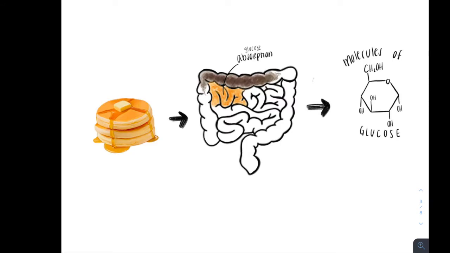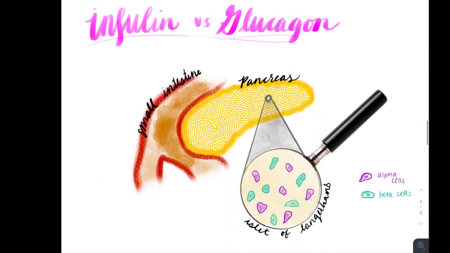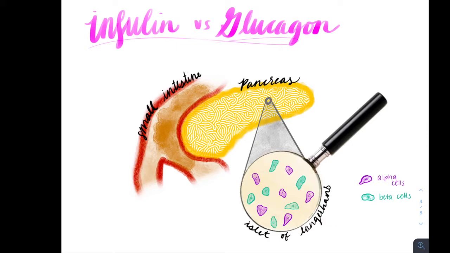This is where the endocrine system comes into play. Cells within the pancreas help control the movement of nutrients within the body. If we zoom into an area of the pancreas called the islets of Langerhans, we can see two special cells called the alpha and beta cells. These two cells coincide with each other to maintain this balance.